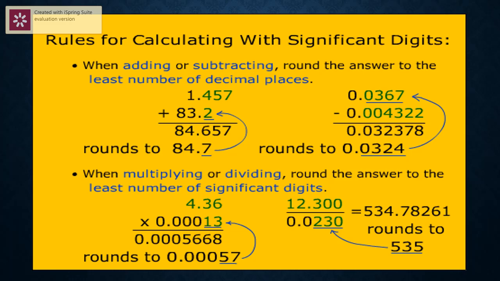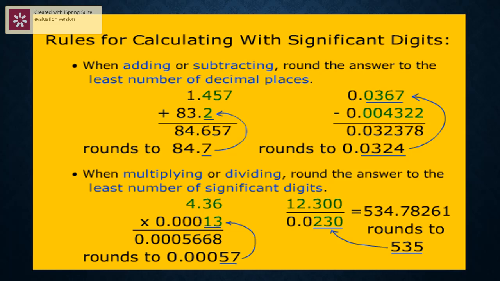It is the second one, 0.00013, where we have only 2 significant figures. That means our answer should be rounded to two significant figures. So 0.000566 is rounded to 0.00057, which has two significant figures.